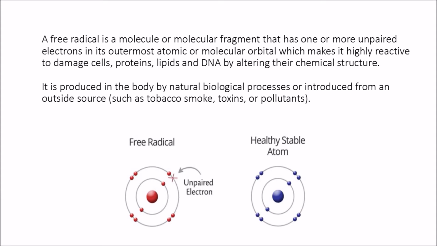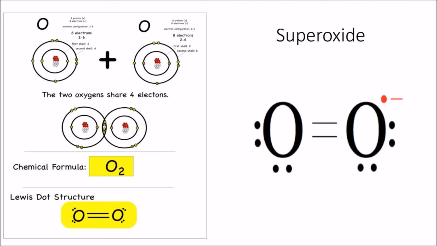So a free radical is a molecule or molecular fragment with an unpaired electron in the outermost orbit of its atom or atomic orbital or molecular orbital.